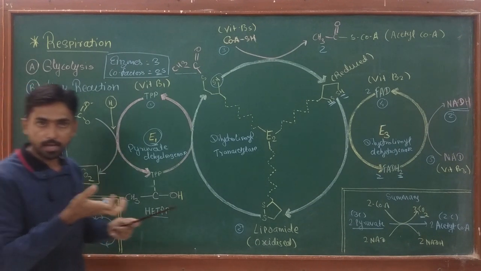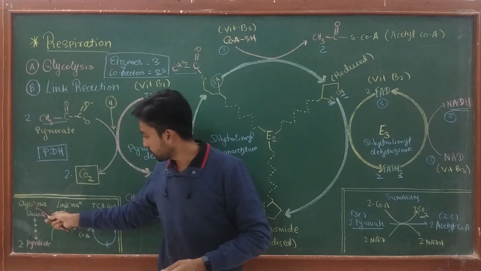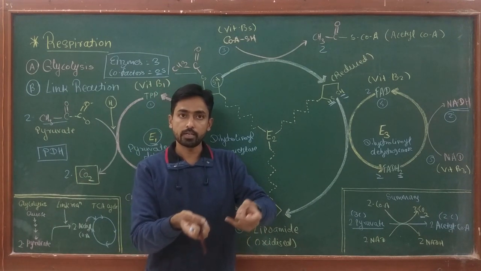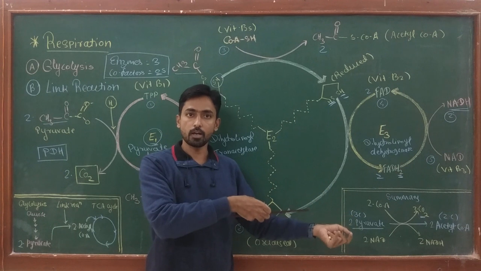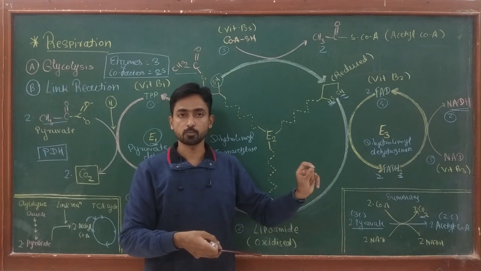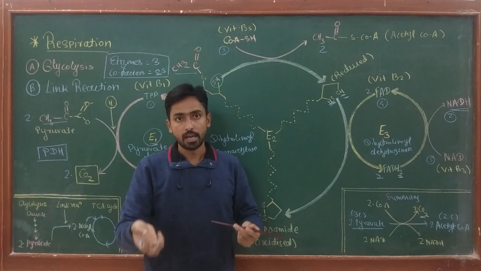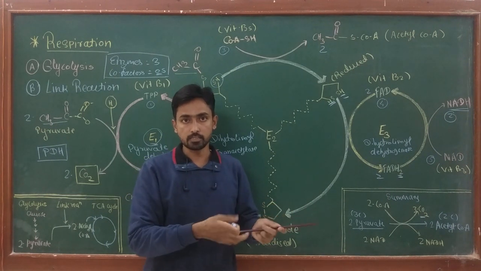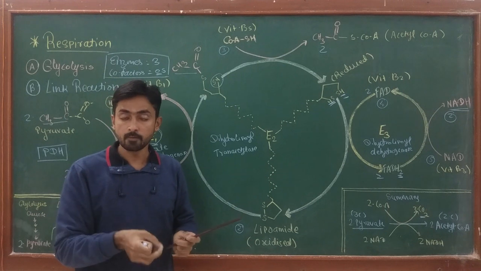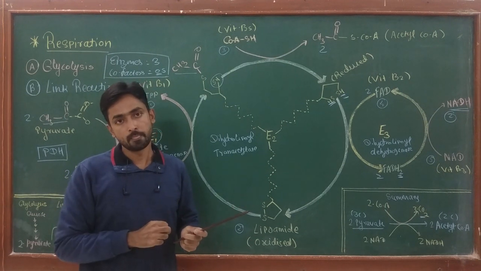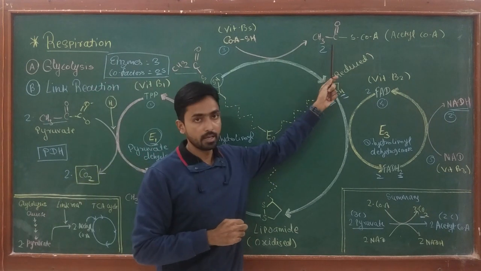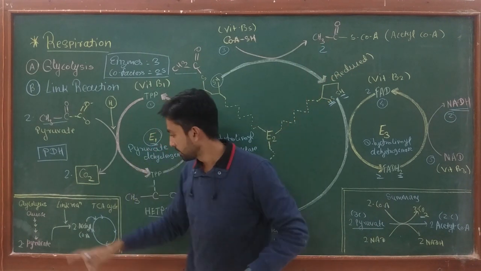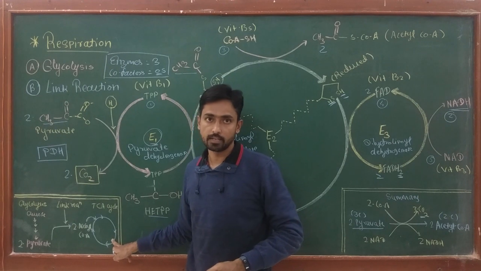Okay, when pyruvate is produced by the process of glycolysis in the cytoplasm, from the cytoplasm pyruvate is transported into the mitochondrial matrix through a special transport system called the pyruvate shuttle. And when pyruvate enters inside the mitochondrial matrix, it is oxidized by these enzymes which are present on the inner membrane. Now this acetyl-CoA is produced inside the mitochondria, which directly takes part in the tricarboxylic acid cycle.